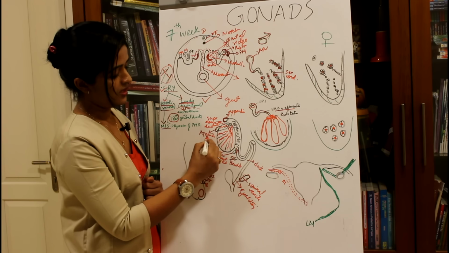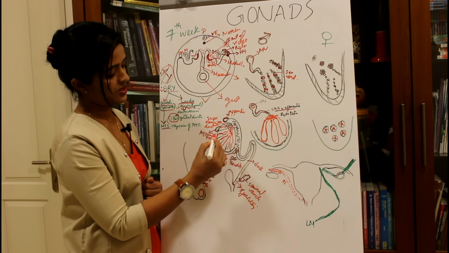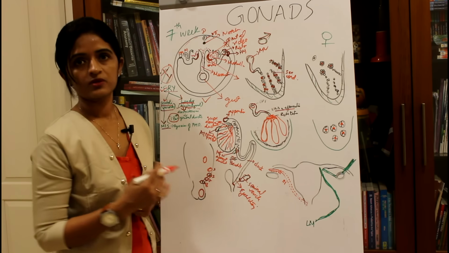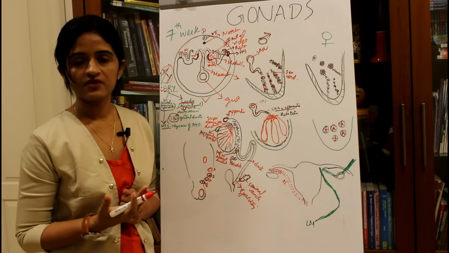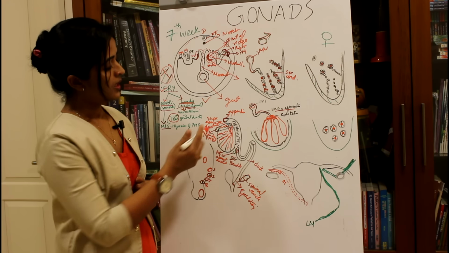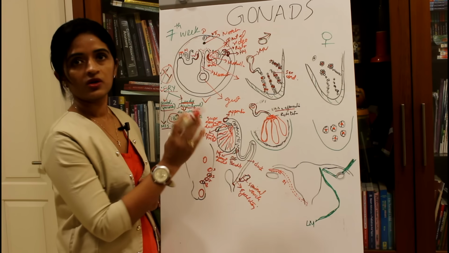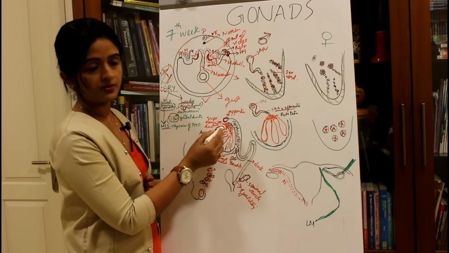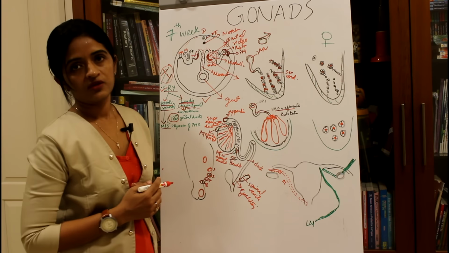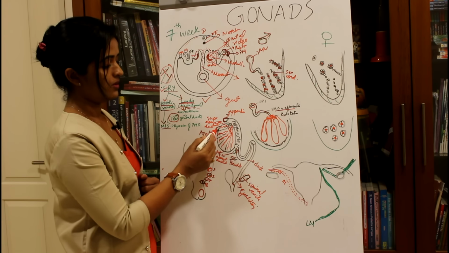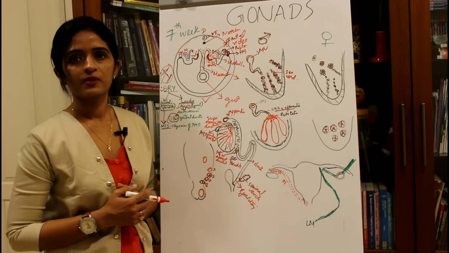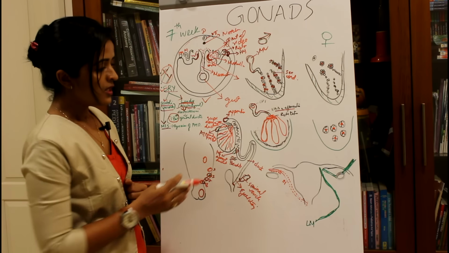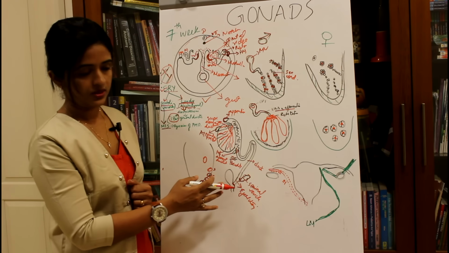This is a remnant of the paramesonephric duct, because the paramesonephric duct usually degenerates if it is going to be a male baby. So there are two appendices, you should not confuse. The appendix of epididymis is a remnant of the mesonephric duct, whereas the appendix of testis is a remnant of the paramesonephric duct. So these are the changes happening for the testis.